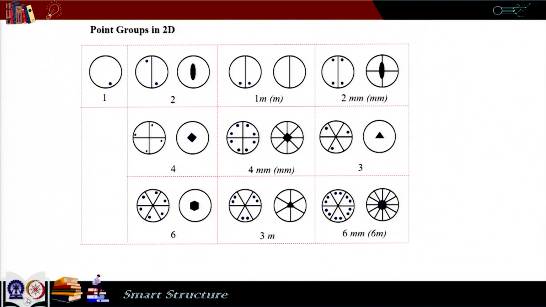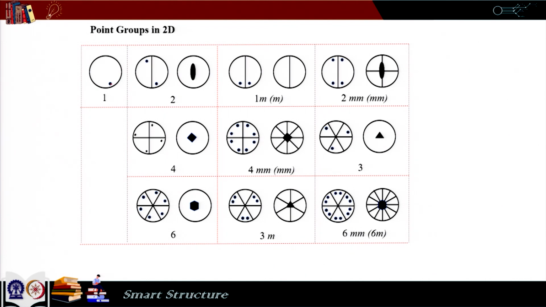Based on the symmetries, various point groups can be defined for crystals. Here we will talk about a point group in 2D. So, in 2 dimensions there are 10 point groups, and these are denoted by these circles, dots and lines. The first one is 1, it is denoted by this circle with this 1 dot.